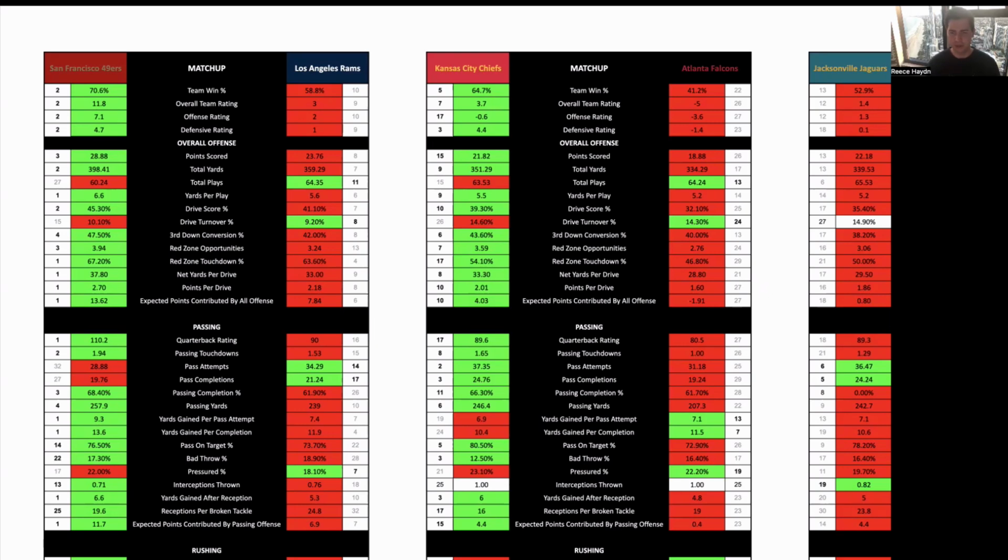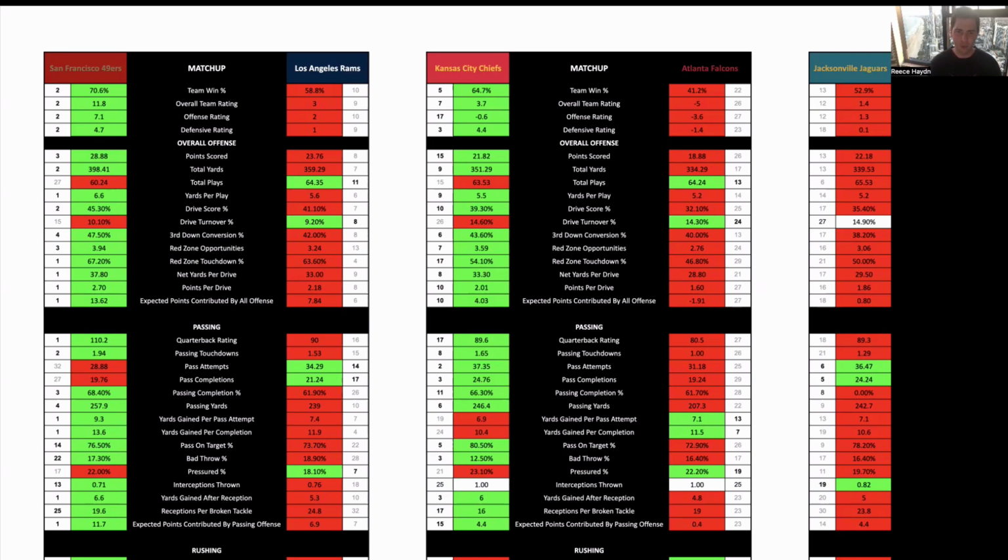And then the negatives with Kansas City is they are one of the worst pass defenses in the league. However, that's offset because Atlanta are pretty poor passing offense in themselves. A lot of people may just see that final drive against Philadelphia and be blown away. Kirk Cousins, huge drive, 70 plus yards in a couple of plays. But Philadelphia are one of the worst pass defenses.